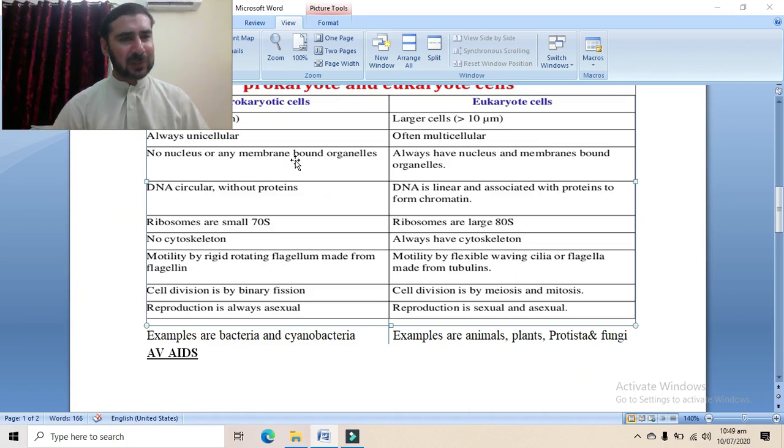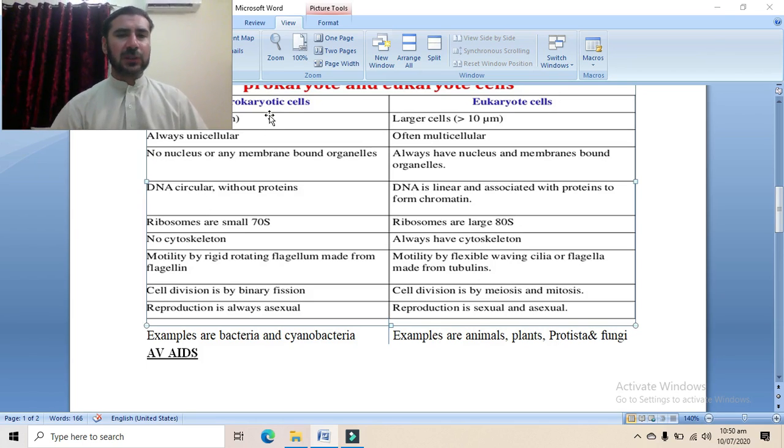For example, endoplasmic reticulum, mitochondria, Golgi apparatus, these all are not found in prokaryotic cells. While eukaryotic cells, on the other hand, have a proper membrane bounded nucleus and proper membrane bounded organelles. They have a proper nucleus which is a double membrane structure. They have proper organelles like endoplasmic reticulum, Golgi apparatus. They also have centrioles in animal cells, similarly chloroplasts in plant cells. These all are proper membrane bounded, means membrane covered organelles.